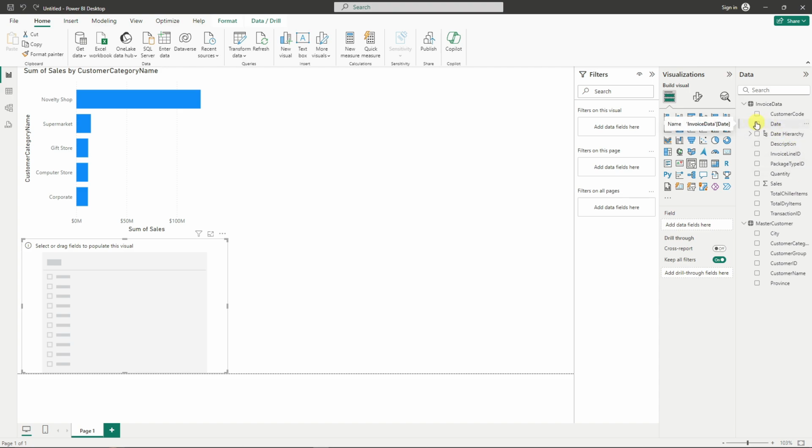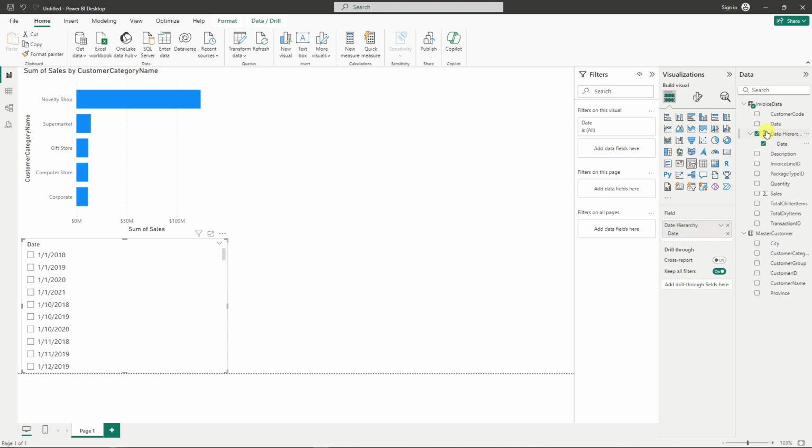Right now I have a date here, but since this is a free trial, it does not really give me the full features of hierarchy. Even though I have hierarchy here, once I click on this drop down icon, there should be a year, month, and date here, or basically a day. Now if I click on this one, it's basically the same thing as clicking the first one. Anyway, if I have it right here, for example, I'll choose this one.